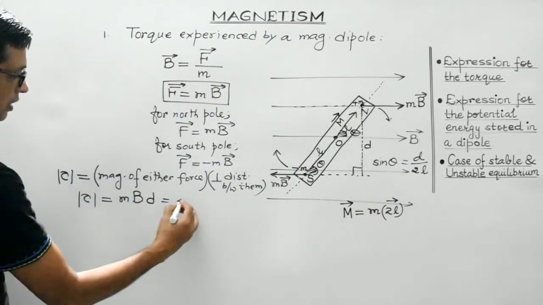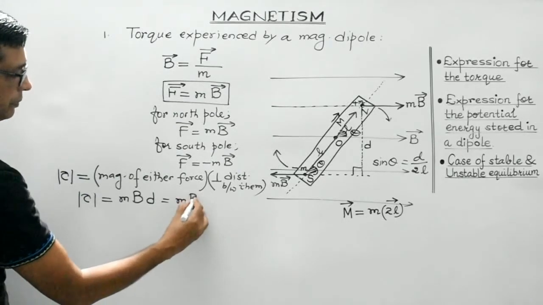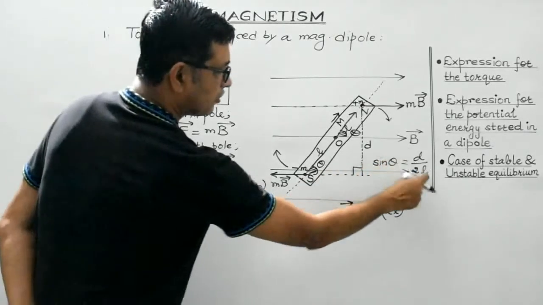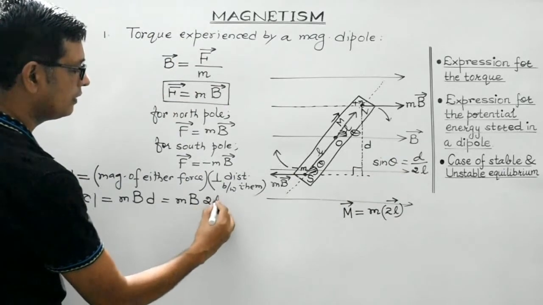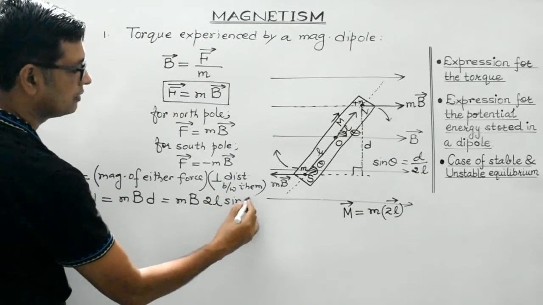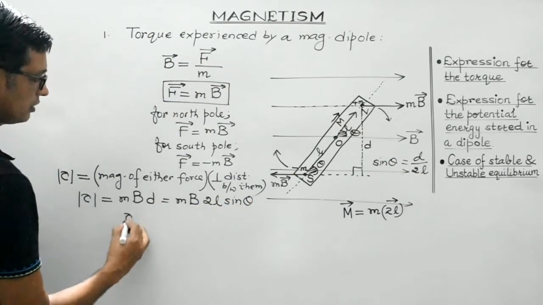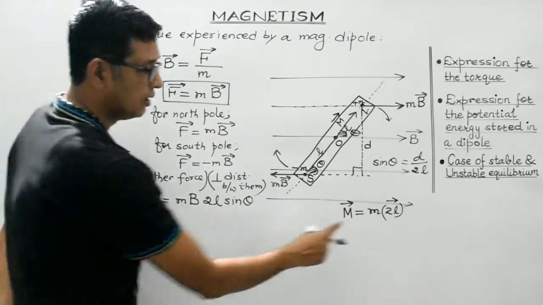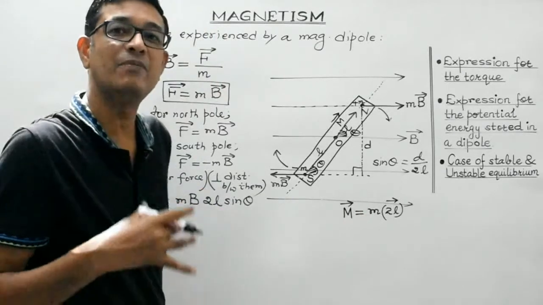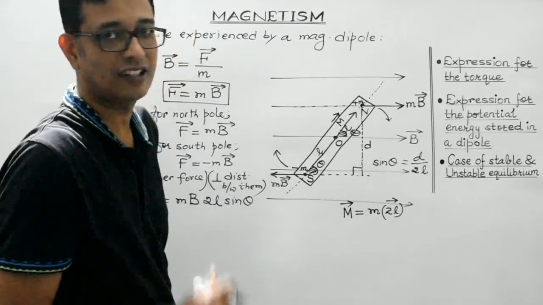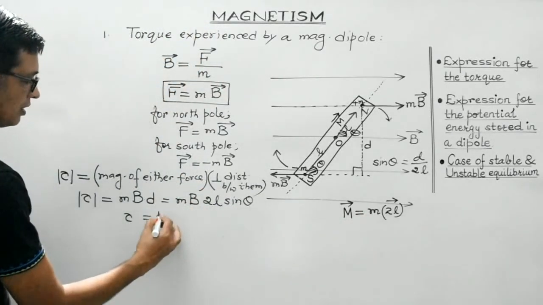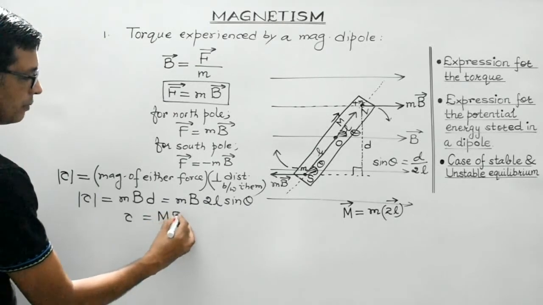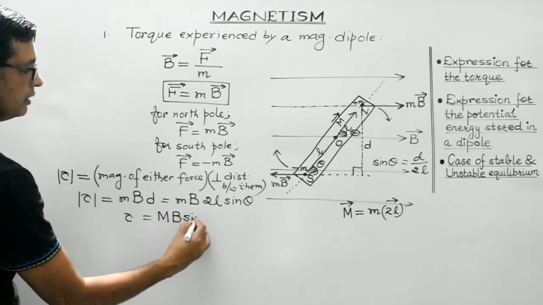So, in place of d, we can write 2l sine theta. Clear, students? So torque will be equal to m into 2l, which will give us the magnetic moment of the dipole under consideration. So we get MB sin theta.